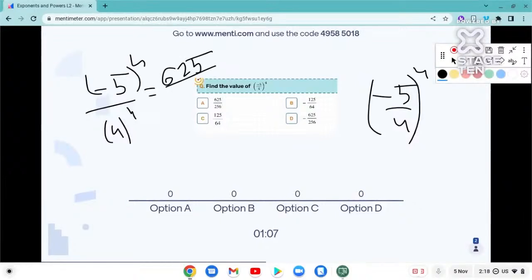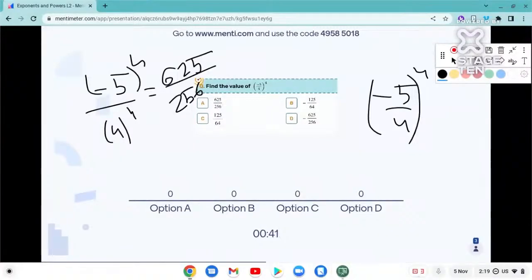Divided by how much? 4 into 4 into 4 into 4 is how much? 256. So 625 by 256 gives me the right answer. That is option A. So yes, option A is the right answer to this question. Alright, so we solved it. You just have to apply the laws and then you'll get the right answer.